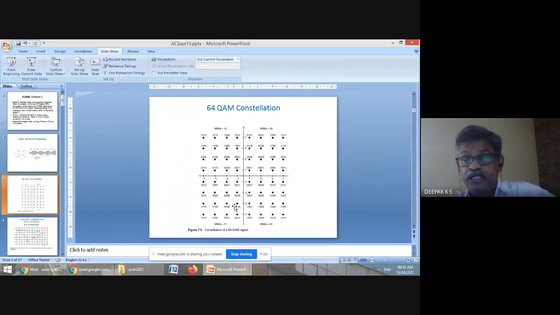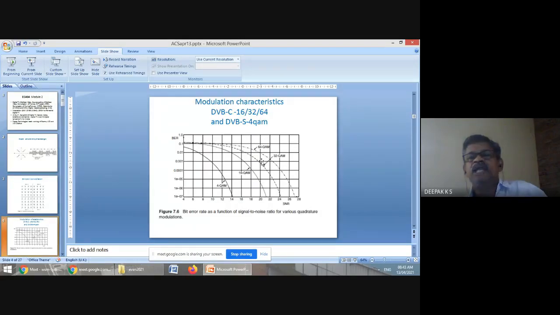You are transmitting 8 bits in one symbol, but the symbols would be packed in amplitude close to each other. So the margin of error is there. So the higher the constellation size, the error rate is increasing.